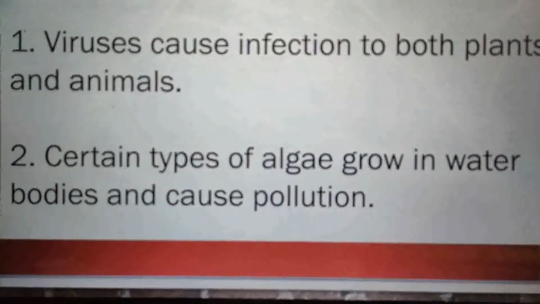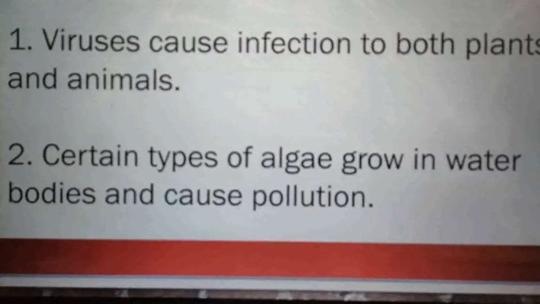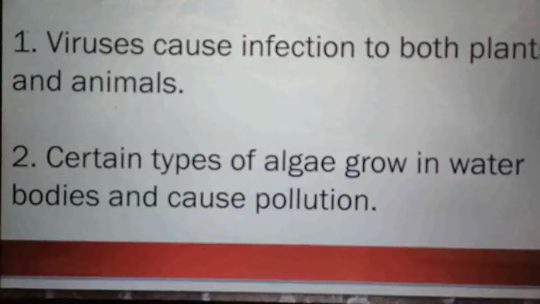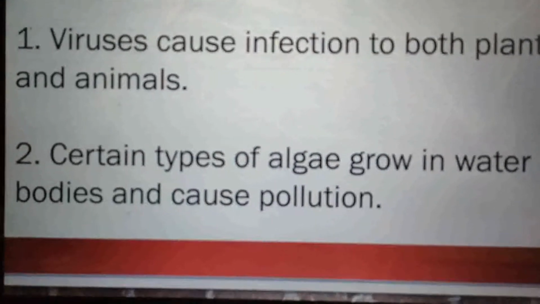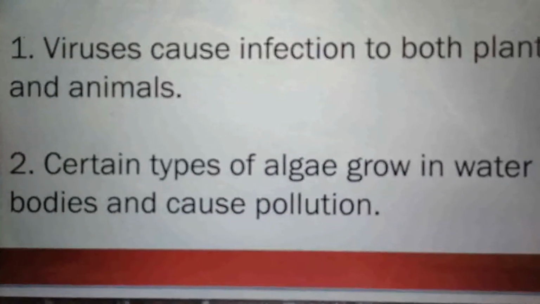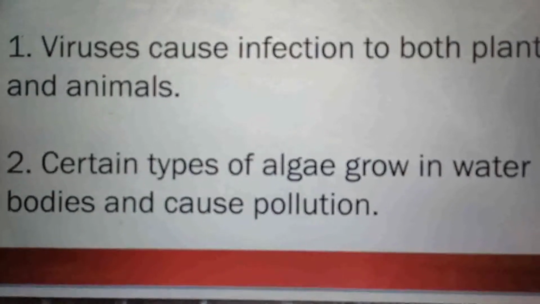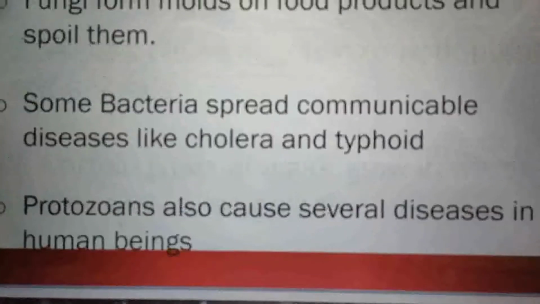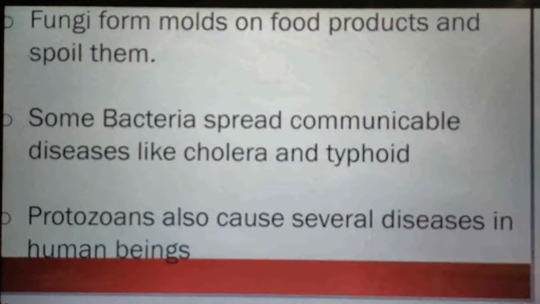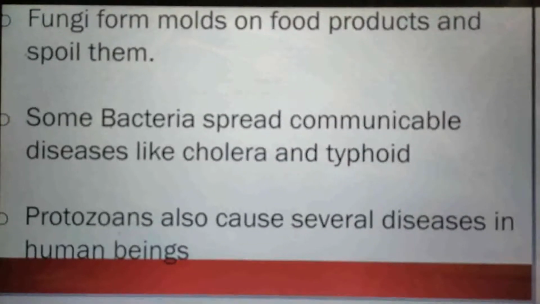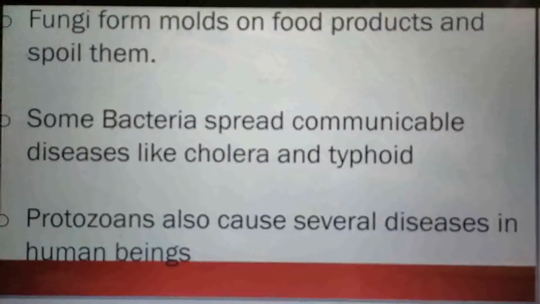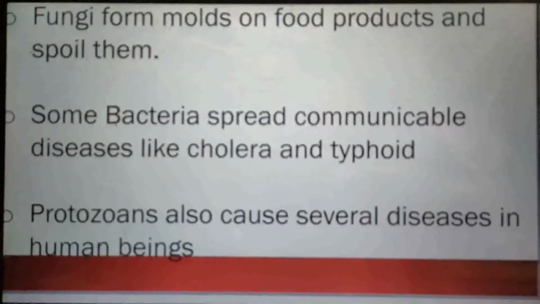Even there are certain types of algae that grow along water bodies and cause pollution. Children, you might have seen that near the water bodies there is a green layer. That green layer is nothing but algae that causes pollution in the water also. Also, fungi, like the example I gave you, can be present on bread that gets spoiled after a few days. Fungi grow on food products and make that food waste for all of us.